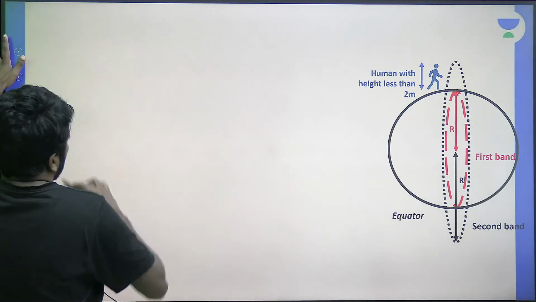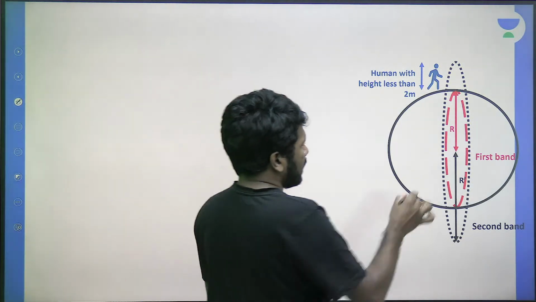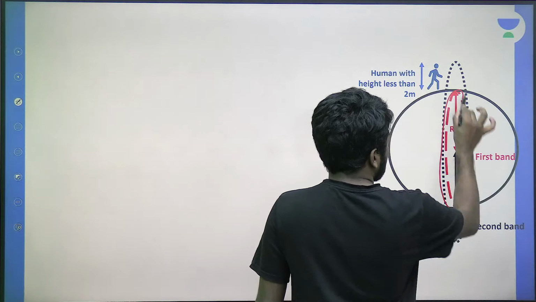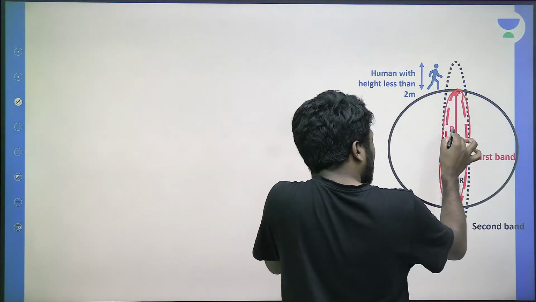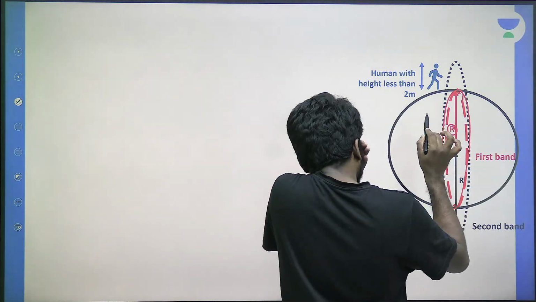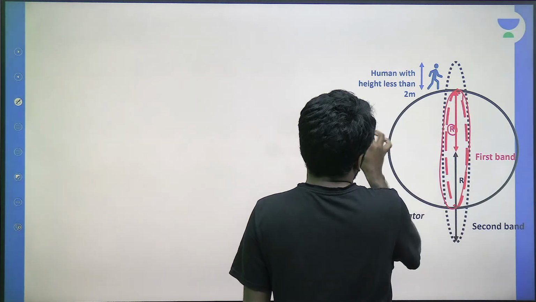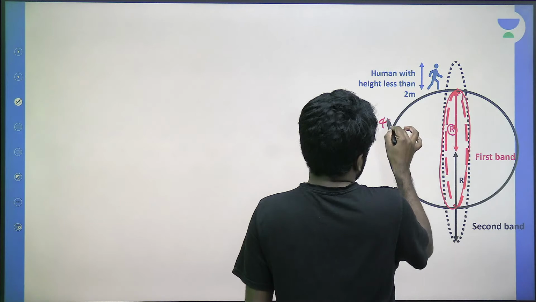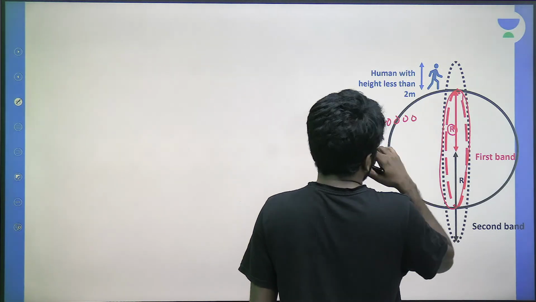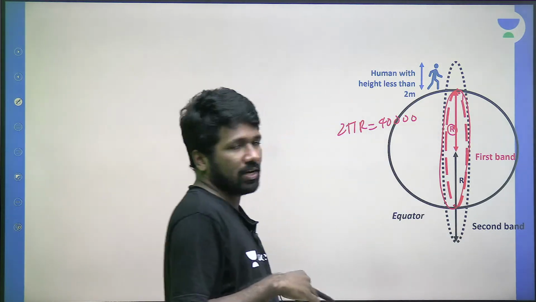Look at the picture only. There is a tight fitting band like this, with radius r, which I am considering as the radius of the earth. That means its circumference 2 pi r equals 40,000, because the question says 40,000 is the circumference of the earth.